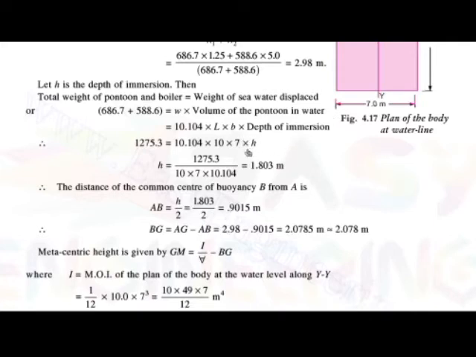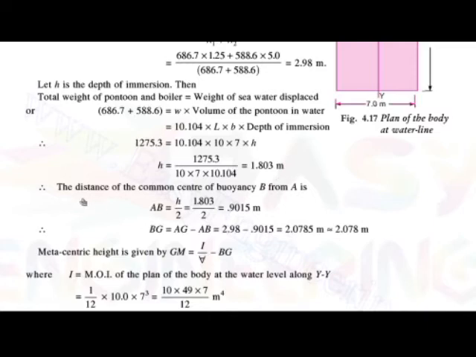The depth of the immersion is h, but we don't know the value of h. So here write it as it is, that is h. Okay, so by equating all this, we get the value of h as 1.803 meter. Okay, so here we get the value of depth of the immersion.